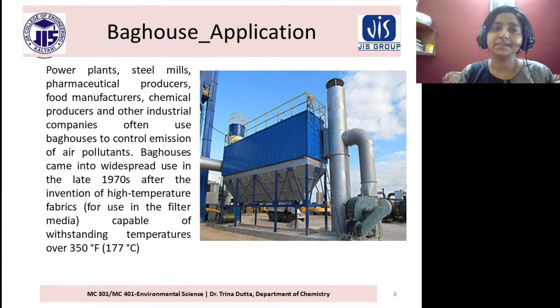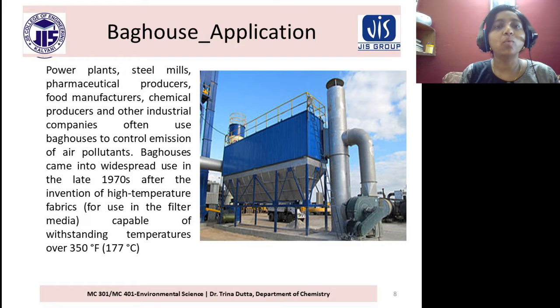Baghouse application: power plants, steel mills, pharmaceutical producers, food manufacturers, chemical producers and other industrial companies often use baghouses to control emission of air pollutants.